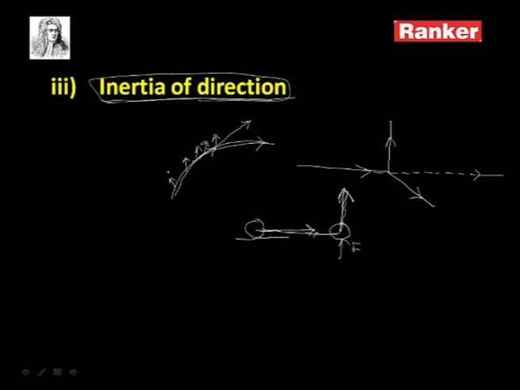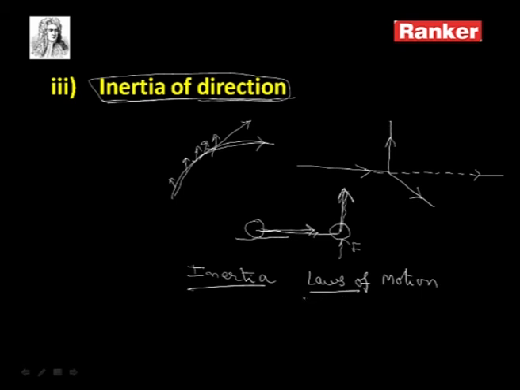Observe this point carefully: by considering all the types of inertia, Newton has given us 3 laws of motion. Newton's laws of motion are very famous statements.